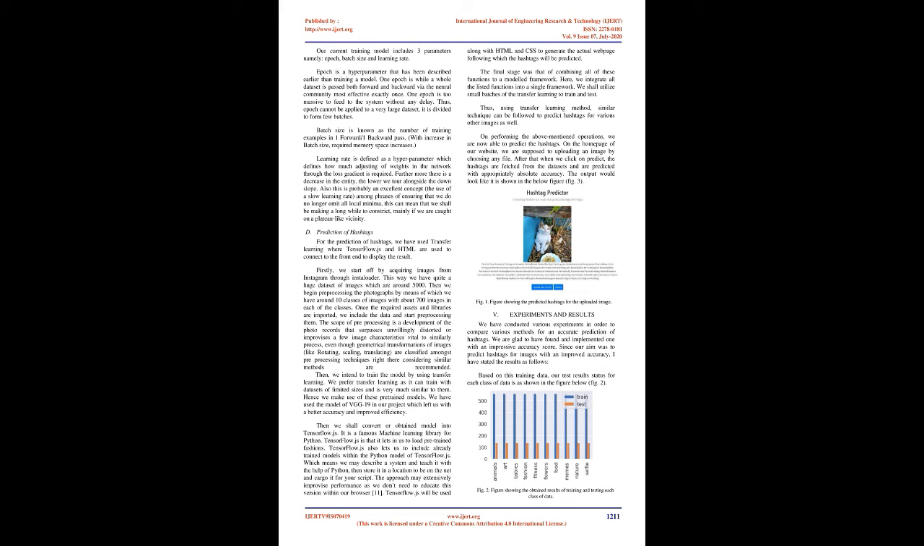VGG19 is a CNN-based neural network with a depth of 19 layers. We can load a pretrained version of the network trained on more than 1 million images from the ImageNet database. The pretrained network can classify images into 1,000 categories of classes such as fashion, sports, nature, and many more. As a result, the network has learned rich feature representations for a huge variety of images.